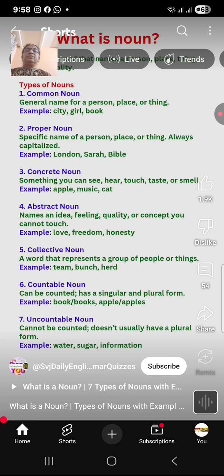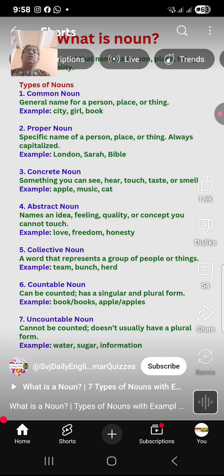Second one is proper noun. Proper noun means it is a specific name of a person, place, animal, or thing. Every person, place, animal, or thing has a name, no? That particular name we call proper noun. It always starts with a capital letter.